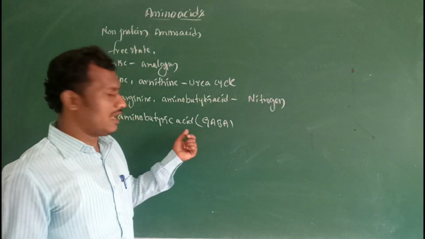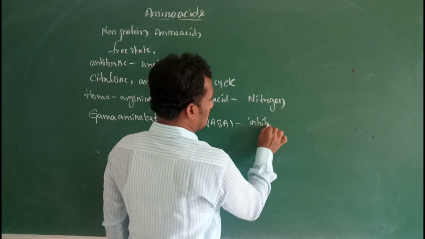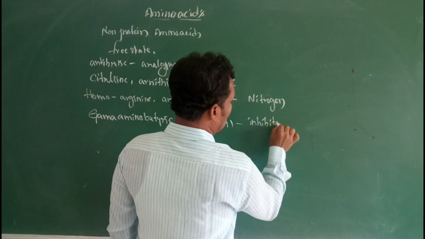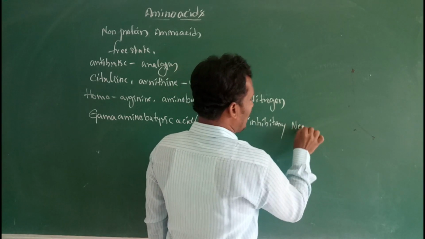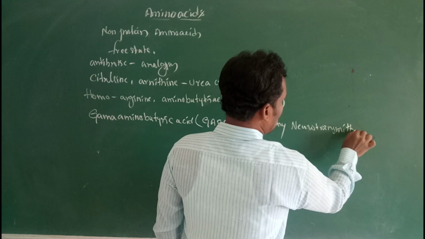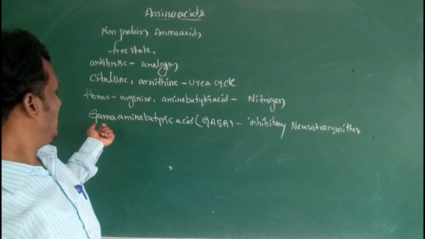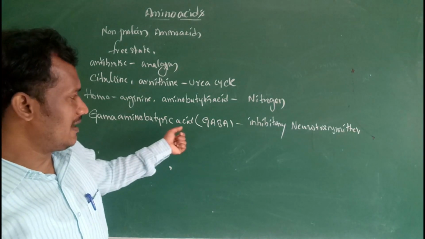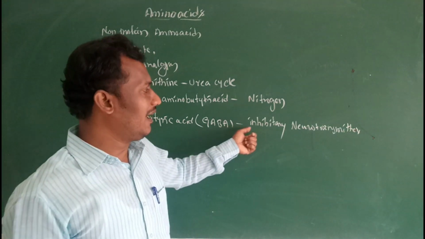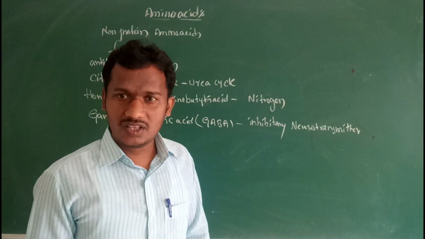GABA, gamma aminobutyric acid. These are inhibitory neurotransmitters in the brain and other parts. So, the non-protein amino acid gamma aminobutyric acid, GABA, acts as an inhibitory neurotransmitter in the brain and other parts.